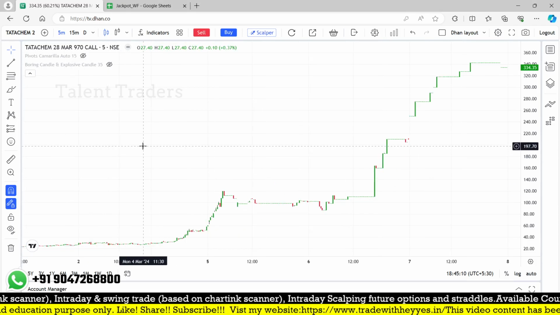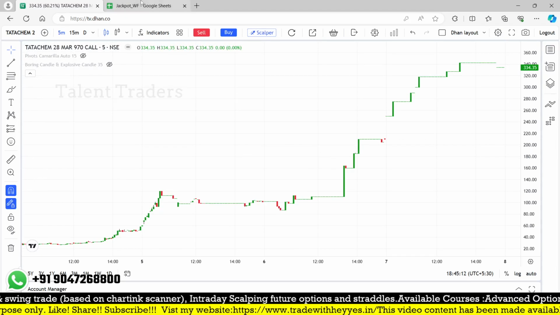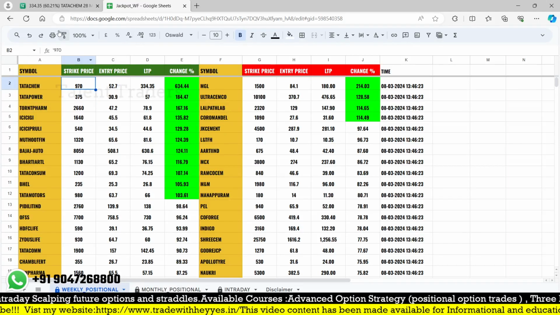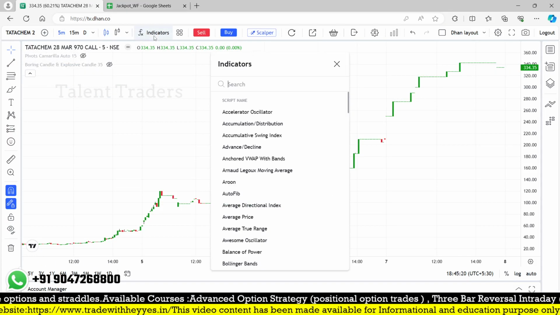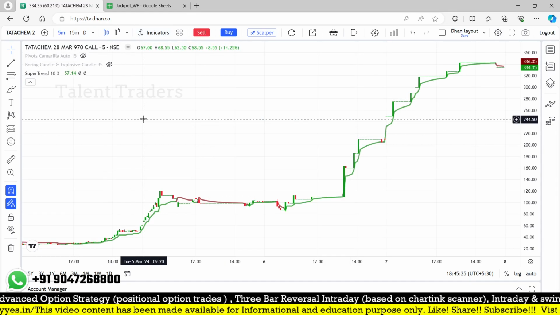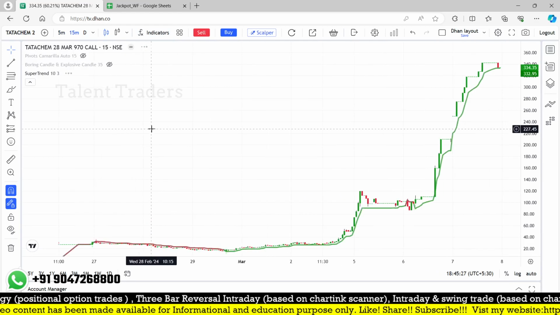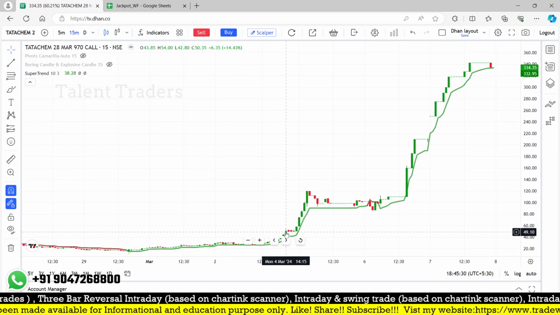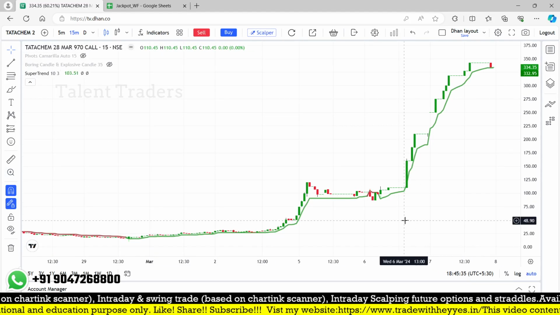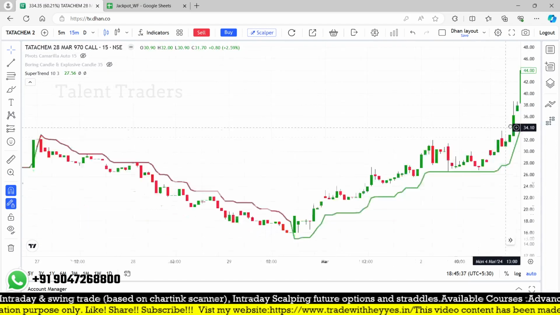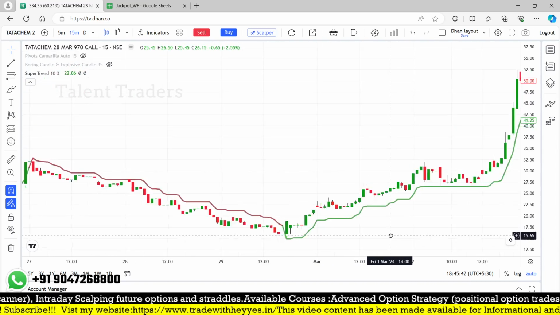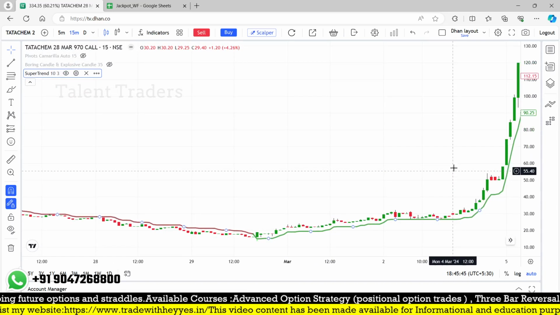So you can apply any strategies here. In this Google Sheet, which picks the stocks which are good at this moment, you can apply your own strategy. Many people use different strategies to find a stop loss. Supertrend is one of the indicators which gives you the stop loss. In this case, at this moment at 52, where we got an entry, if I'm going for a trade in this particular option, where can I keep my stop loss? At that particular time it was very liquid. When it came into the top, our entry point was around 50.